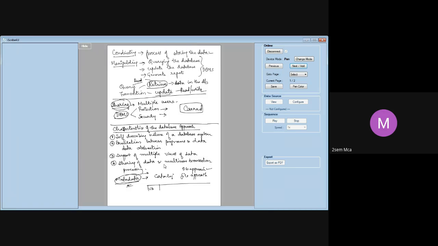What information will be available when you want to build this? You will have USN, correct? And then you will have the name. Then what is your degree or what graduation you have done, and when did you join? How did you join?